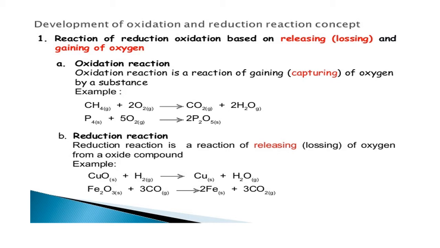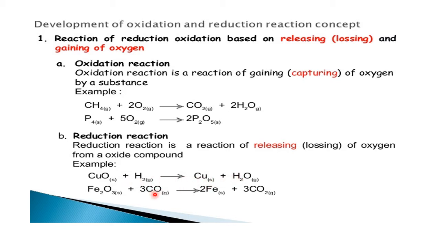Now we discuss in terms of examples. CH4 plus 2O2 gives CO2 plus 2H2O. Here O is added to the CH4 so that CH4 is converted into CO2 and H2O. This is addition of oxygen. O is added to the phosphorus to become its corresponding oxide, so it is oxidation. Here is a reduction reaction, addition of hydrogen. H2 is added here so that O comes out with hydrogen as water.